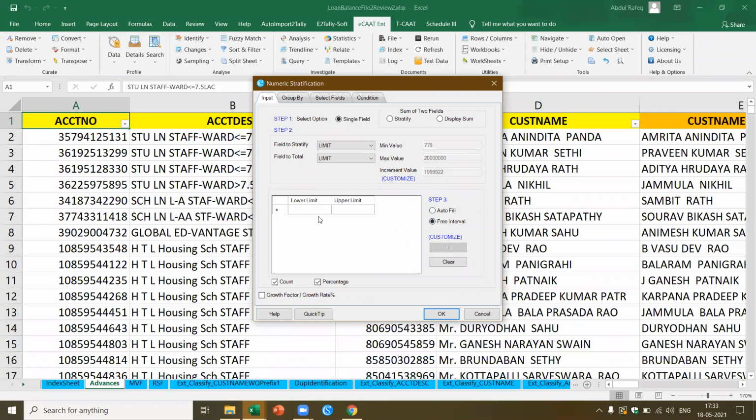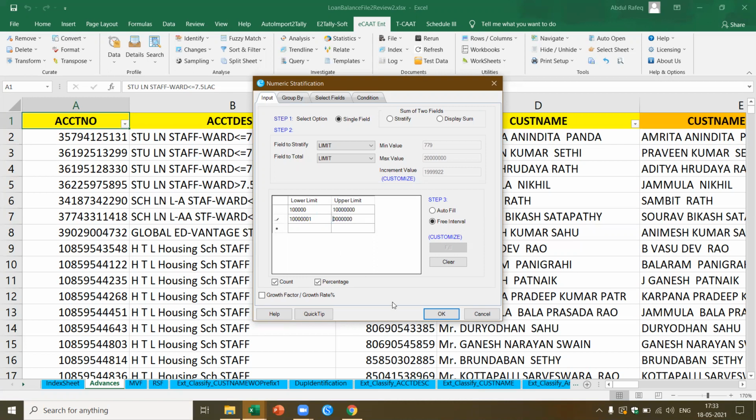So I'll go to free interval. Here I'm going to say I want amount which is, let's say, greater than 1 lakh up to, let's say, 10 lakh. Is it 10 lakh? Okay, let me just get this clear. We got 1,000, 10,000. Yes. Okay. Let me copy and paste this. Here I'm going to once again paste this.